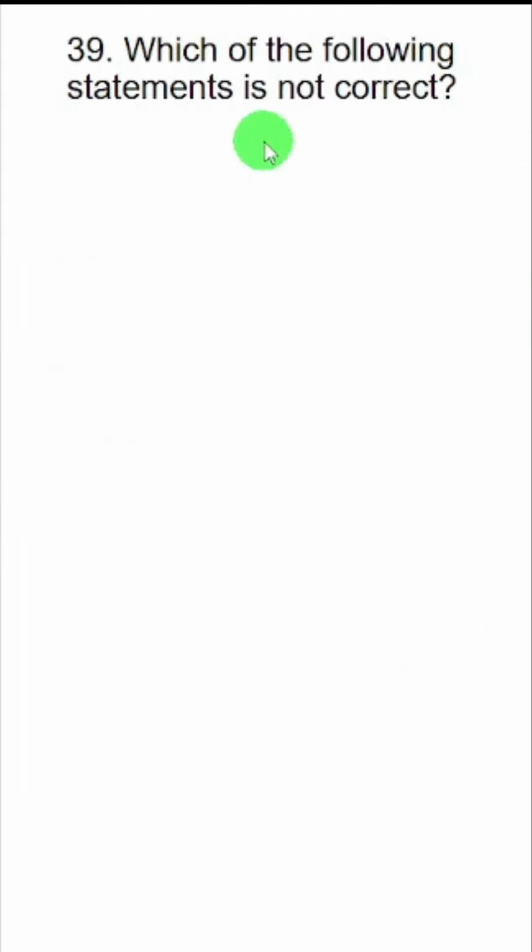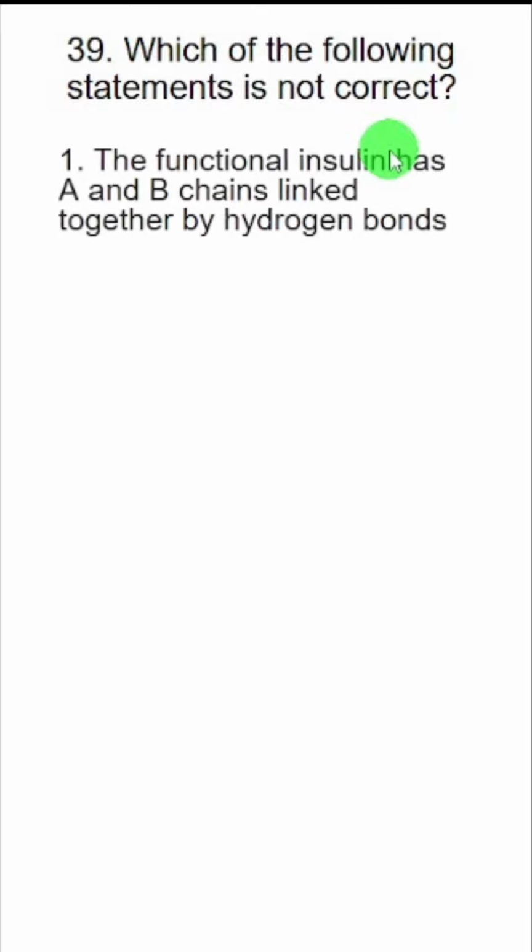Which of the following statements is not correct? The functional insulin has A and B chains linked together by hydrogen bonds. Hydrogen bonds is wrong. It is disulfide bond. So this is the wrong statement, and therefore we have the answer.